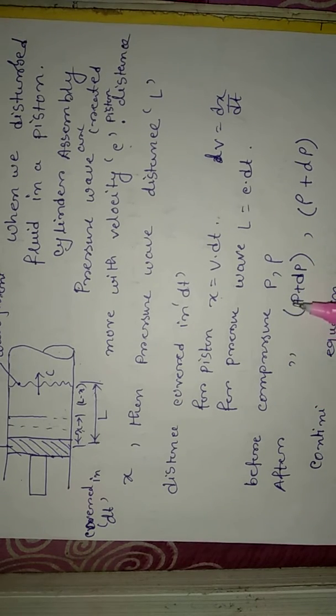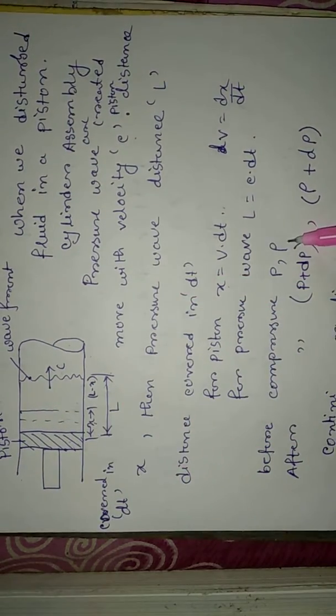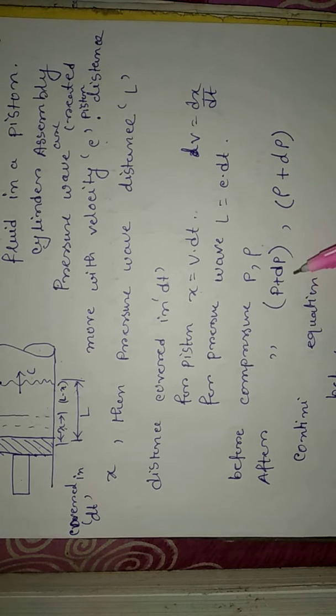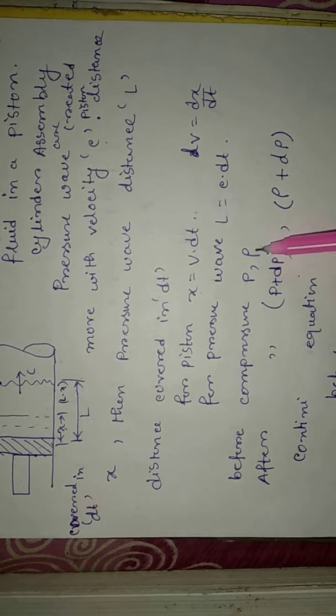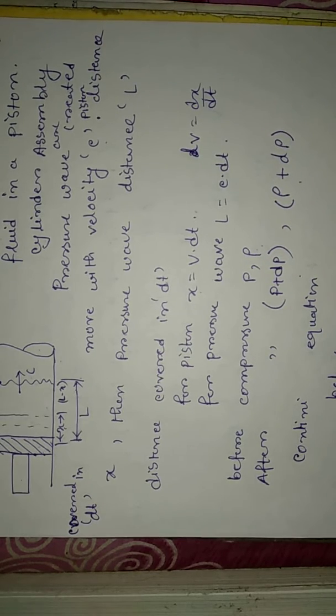Before compression, we assume the pressure was P and the density was rho. After compression, the pressure increases to P plus dP in the time dt, and the density increases to rho plus d rho.